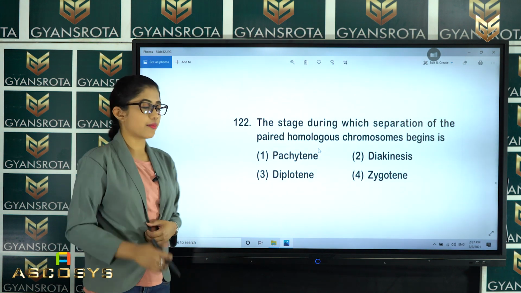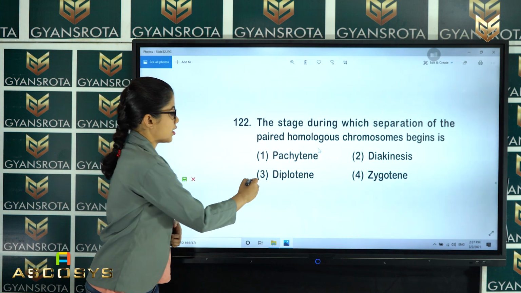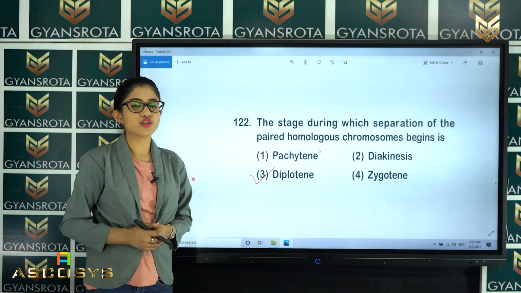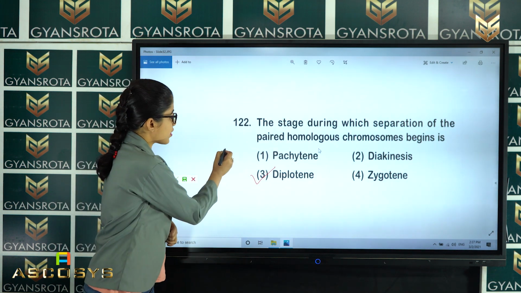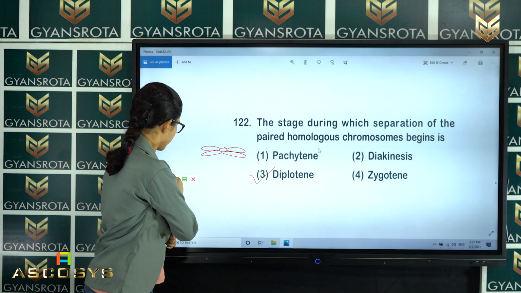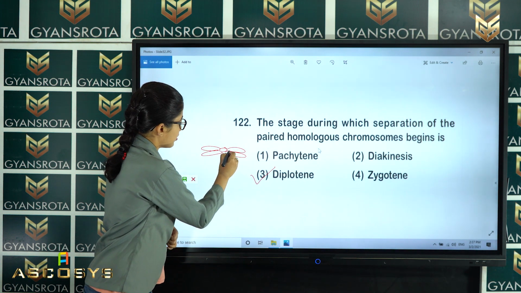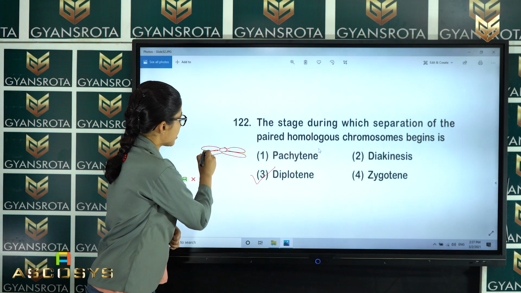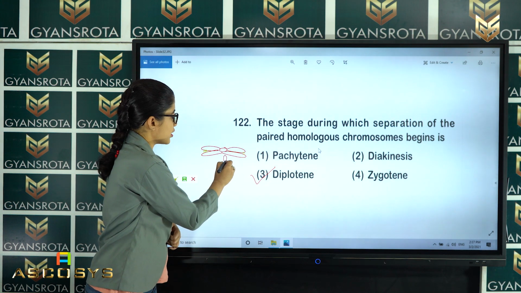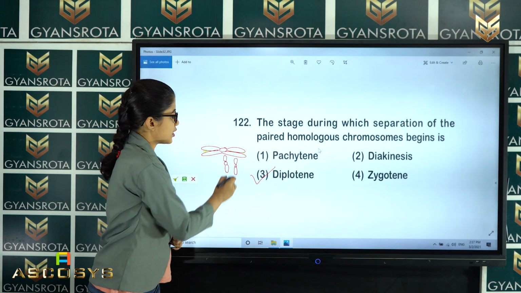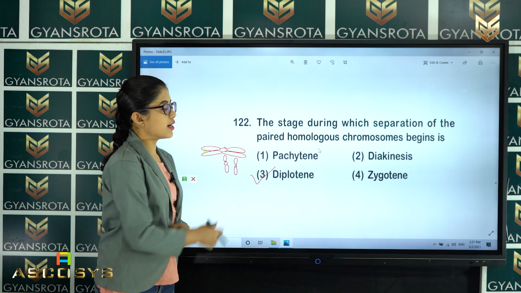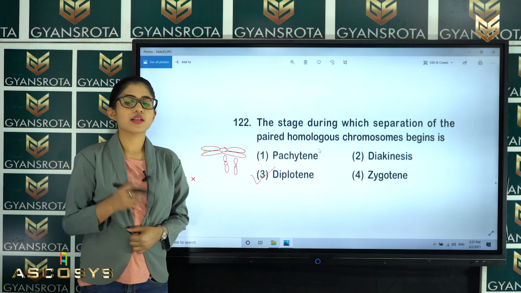That is option number 3, which says that diplotene is the stage in which there is a separation of the homologous chromosomes. Do you remember the structure of the homologous chromosomes? Homologous chromosomes were bound with the synaptonemal complex, right? So this synaptonemal complex gets detached and it separates the two chromosomes. So that separation of the homologous chromosomes takes place in which stage of prophase 1? That will be the diplotene stage. Alright, now let us see the next question.